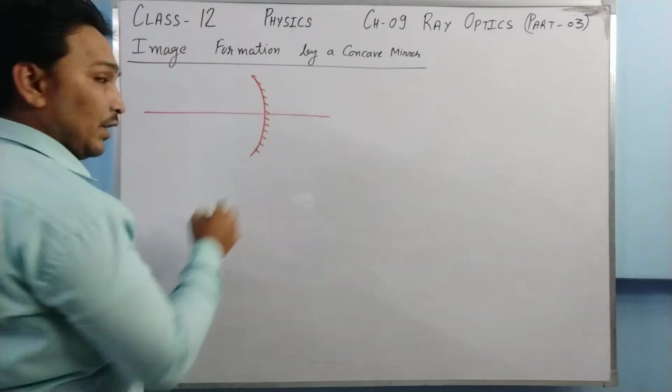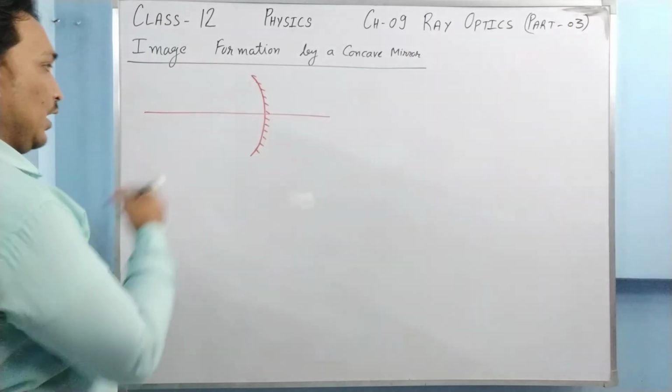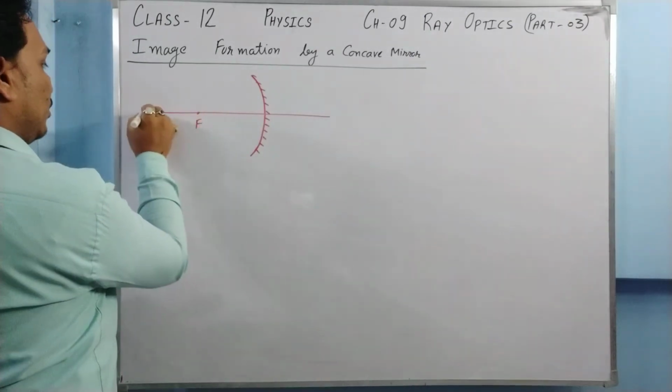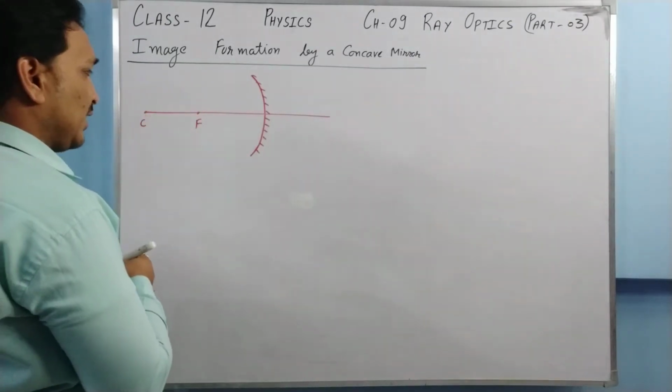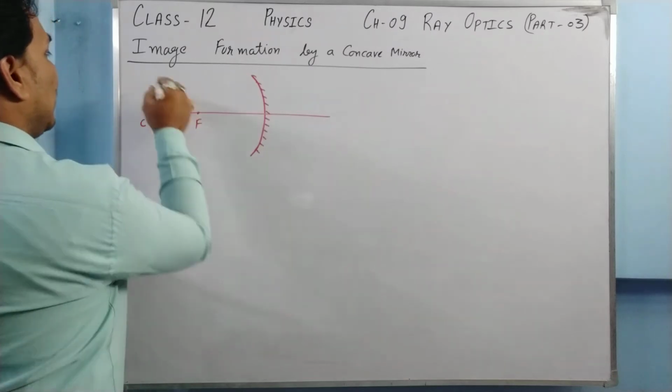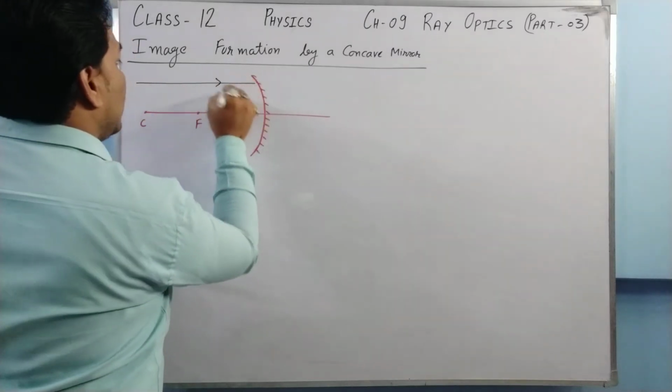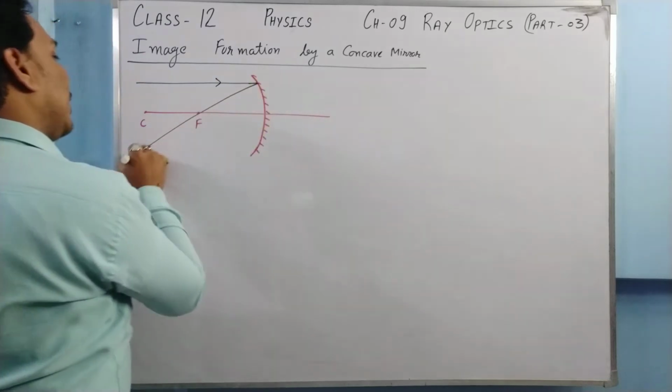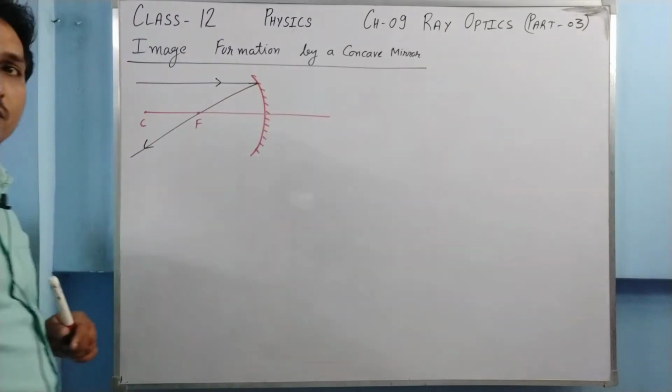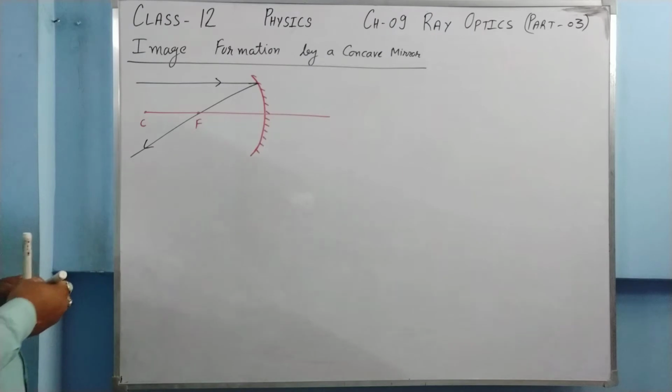The first ray is, if a ray of light is incident on the mirror parallel to the principal axis, then after getting reflected from the mirror it passes through the focus. This is the first ray.